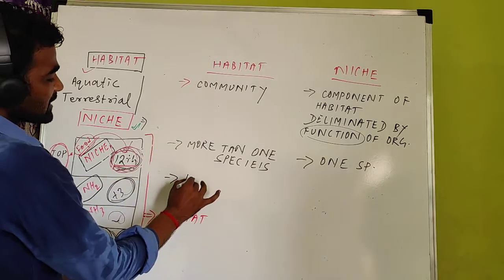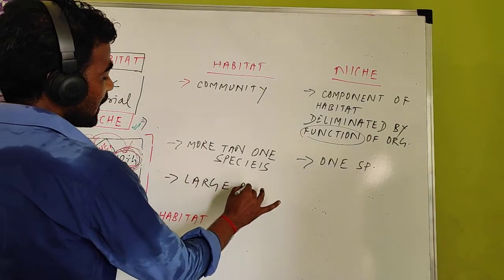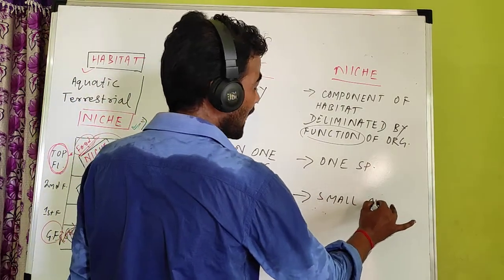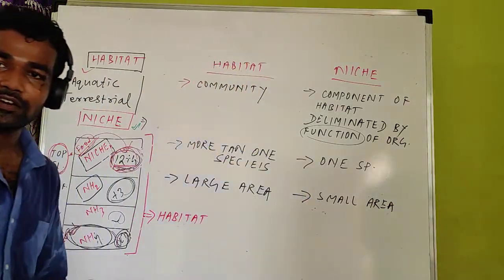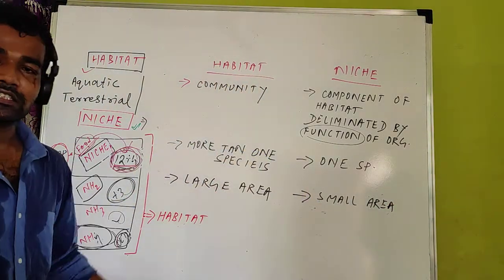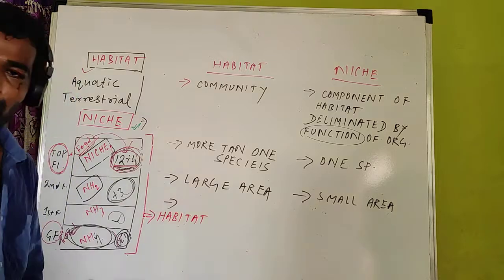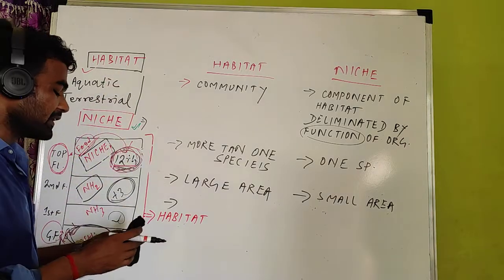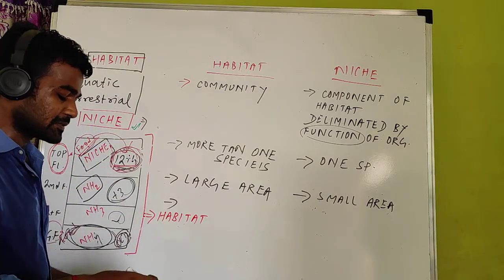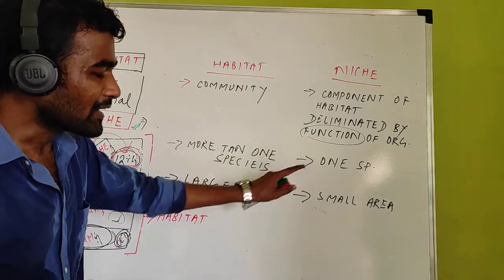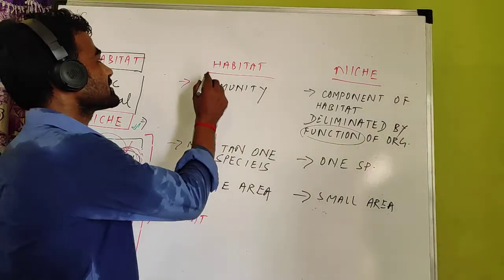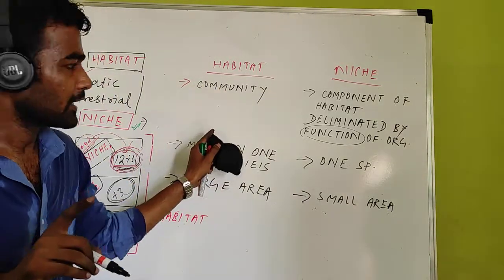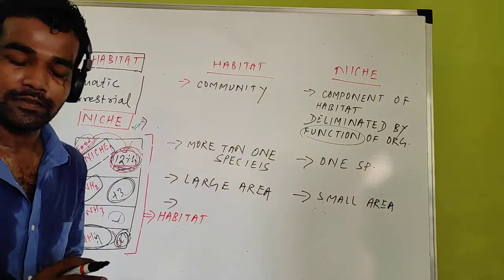Another important point: habitat is a large area, but niche is a small area. Some points you have to add in the note, because in the note all the points are not given. So listen carefully. Habitat can be occupied by several species, but niche is occupied by one species. Another important thing: for habitat it is not necessary that the function of organism is there, but function of organism is a must in case of niche.